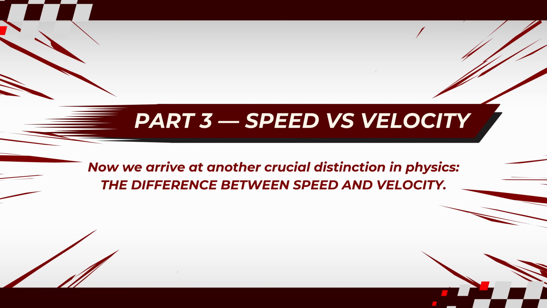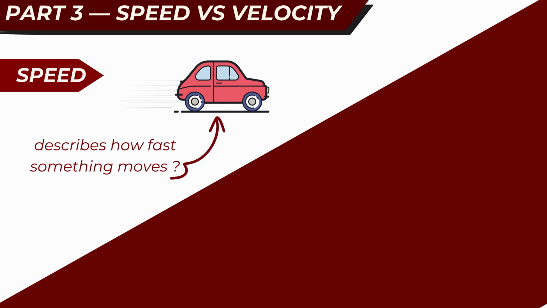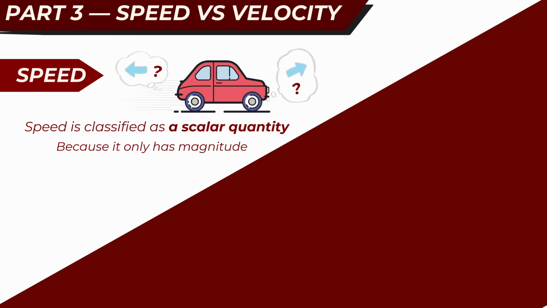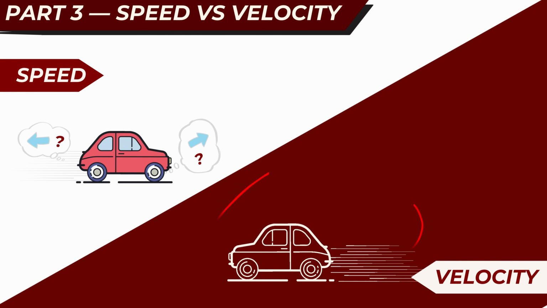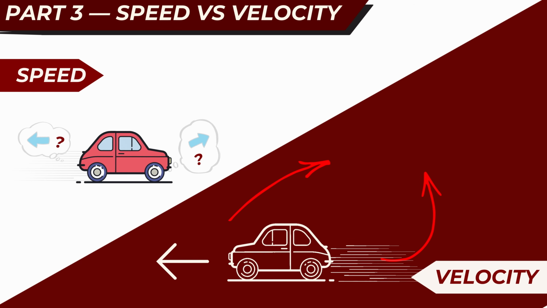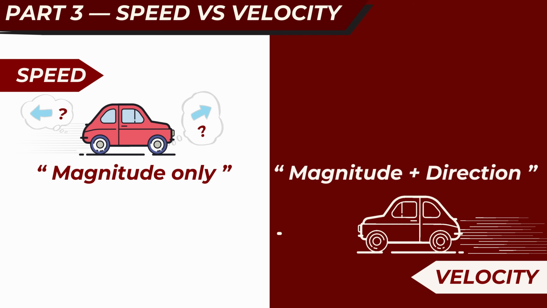Now we arrive at another crucial distinction in physics, the difference between speed and velocity. Speed describes how fast something moves, regardless of direction. Because it only has magnitude, speed is classified as a scalar quantity. Velocity, on the other hand, describes how fast something moves together with its direction. Since it includes both magnitude and direction, velocity is a vector quantity. Let's first discuss average speed.